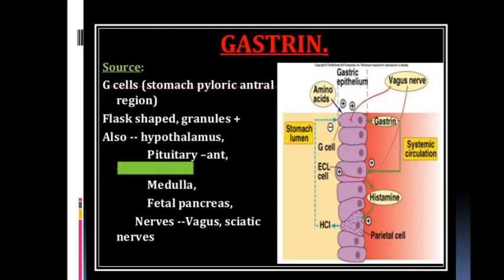It is flask shaped, and granules are present. Through these granules, the gastrin is released. Also, from the hypothalamus, anterior pituitary, medulla, and islets of Langerhans, and through vagus nerve stimulation, this gastrin is released.